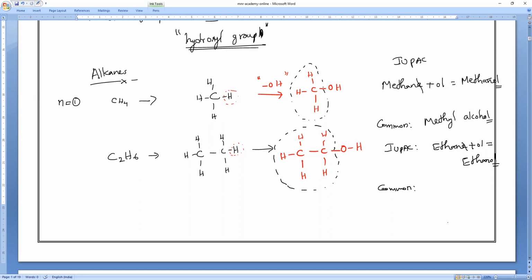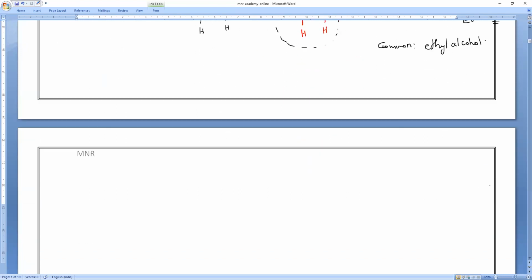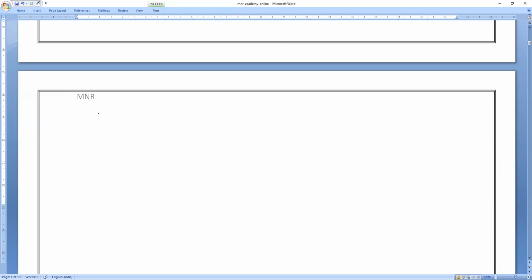Any problem for anyone? Do you understand, all of you? Clear, everyone? So next, same way, you just replace the normal alkane with OH.